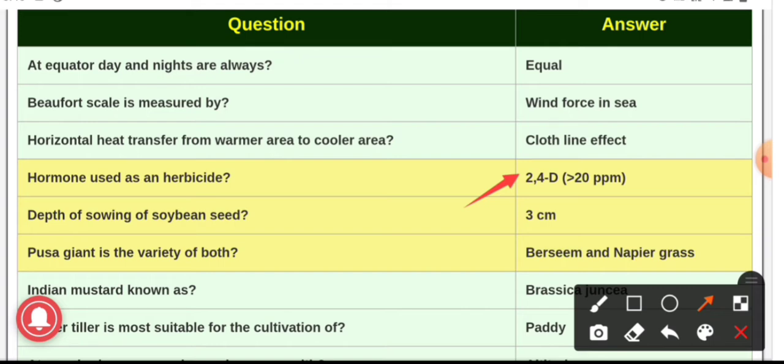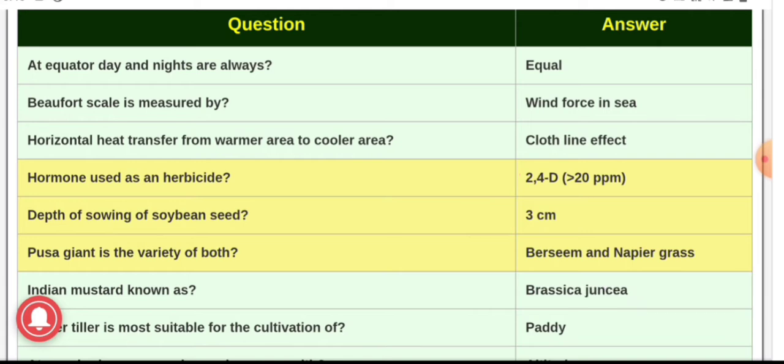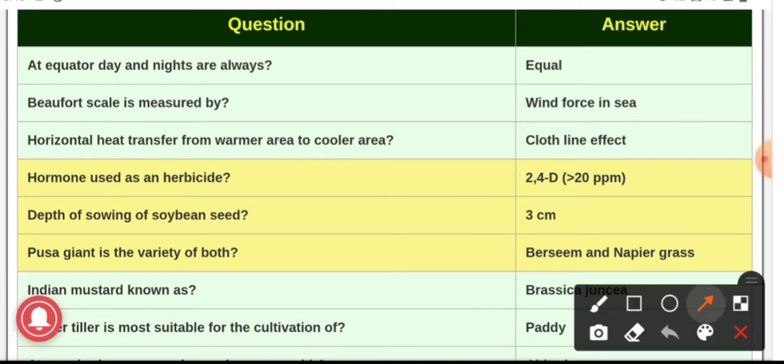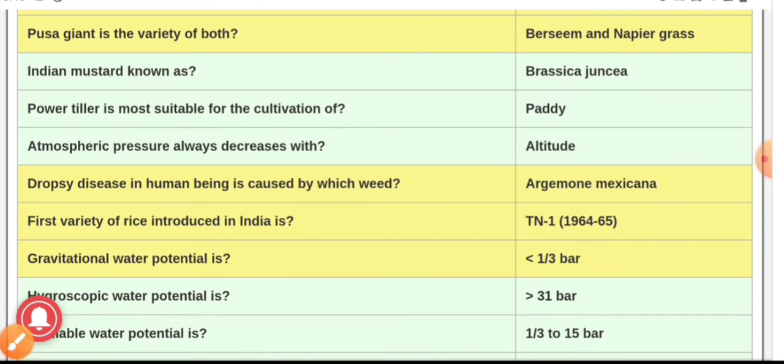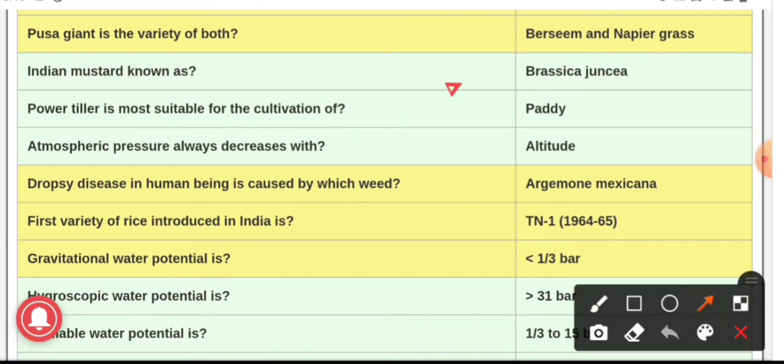Next question, depth of sowing of soybean seed, and the answer is 3 cm. Soybean seeds are usually sown at the depth of 3 cm. Next question, Pusa Jaint is the variety of berseem and Napier grass. Both have Pusa Jaint as their variety. Next question, Indian mustard is known as, and the answer is Brassica juncea.